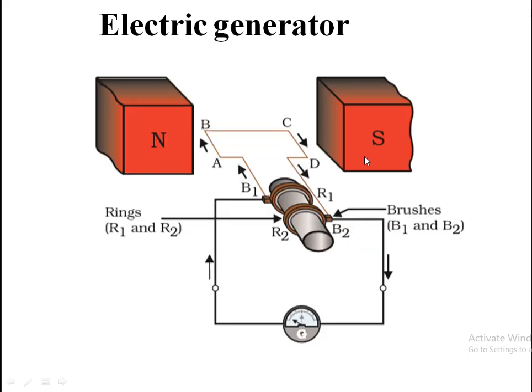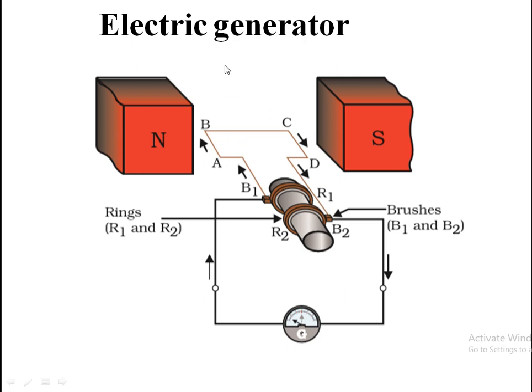So here it is the diagram. It is also given in your textbook. As soon as the current is produced in this coil, we can operate it into the external circuit. We shall see the working of it now. Here the external circuit is like this, from B to B1 to B2. This is the external part, the brushes, and ABCD is the internal circuit part.